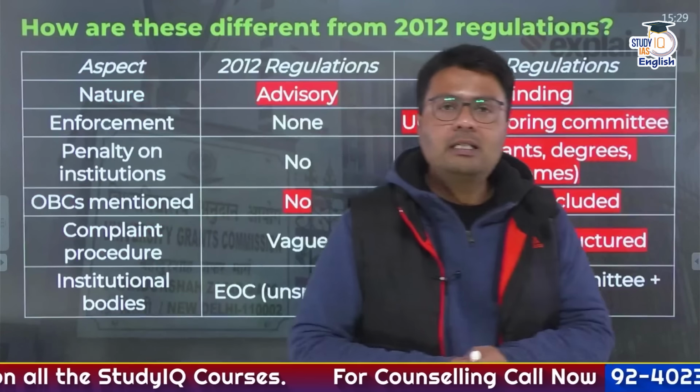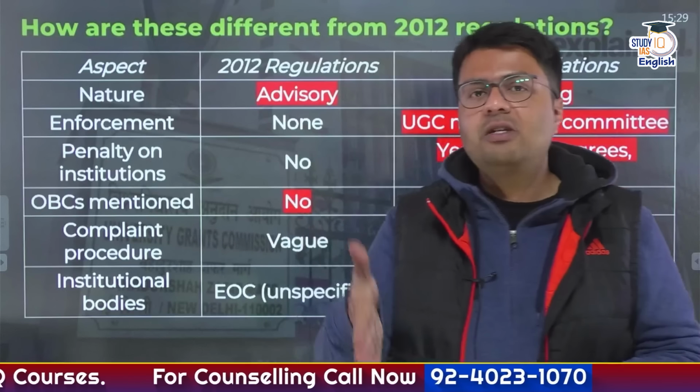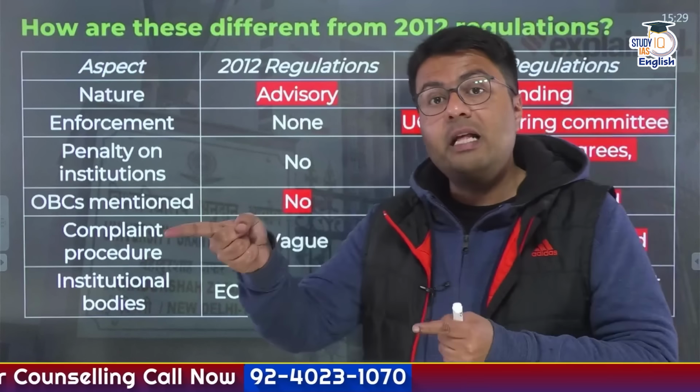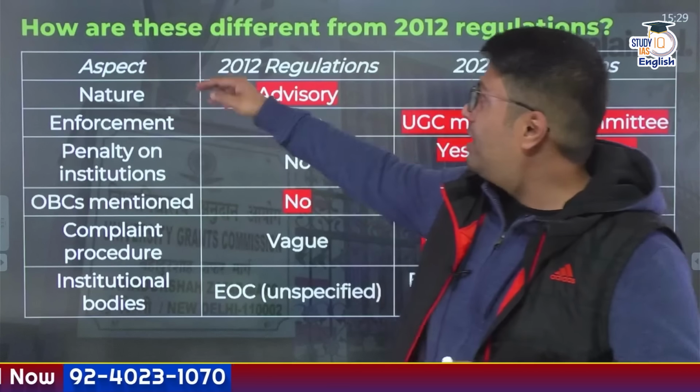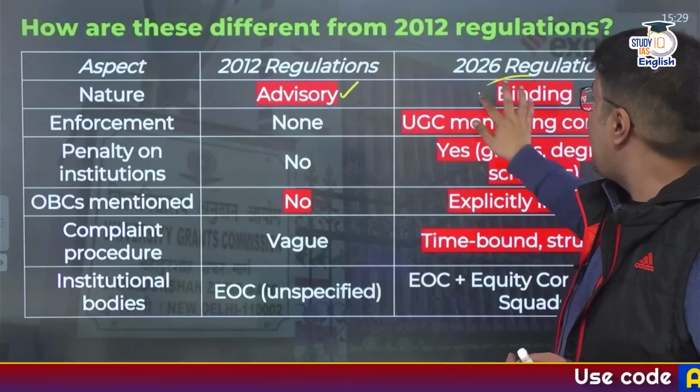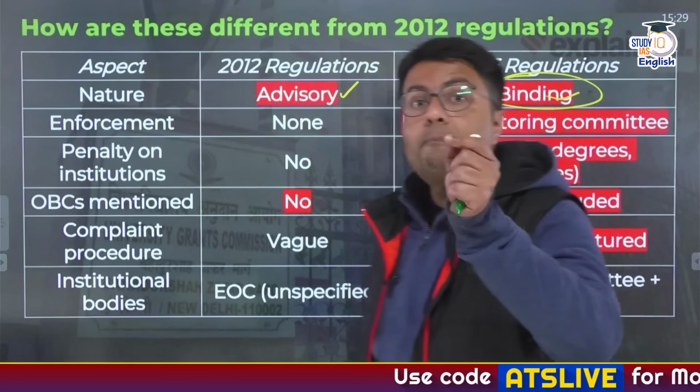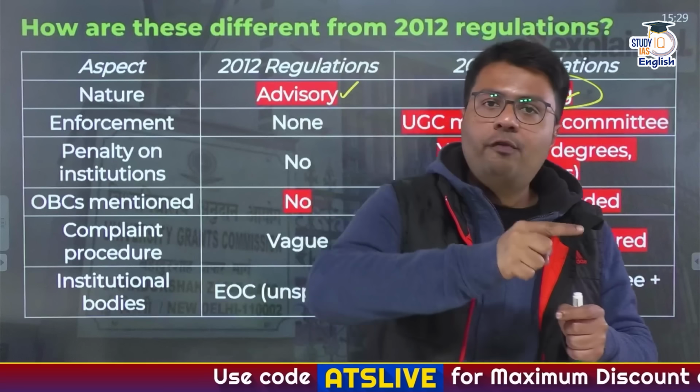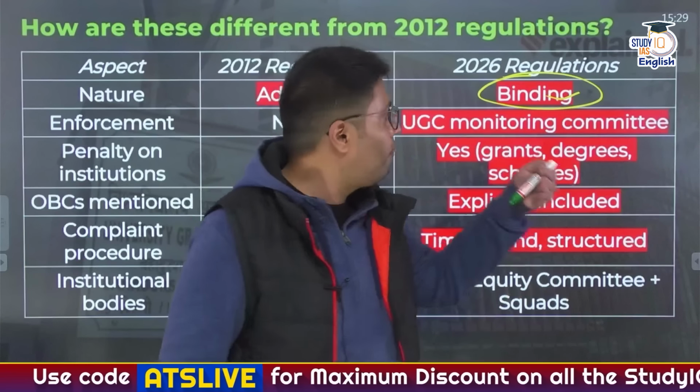Now, what you have to understand is that these 2026 regulations are in a way stricter than the earlier 2012 regulation. As you can understand, the 2012 regulation was merely advisory in nature. On the other hand, the 2026 regulation is binding in nature. So in terms of enforcement, 2026 has more weight.